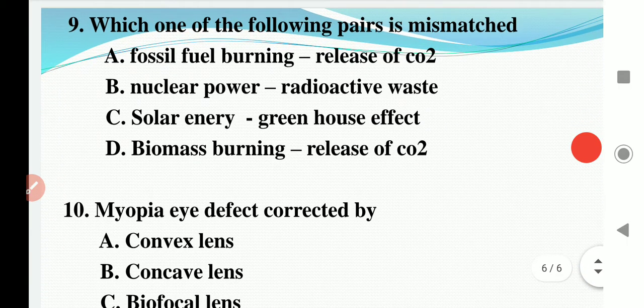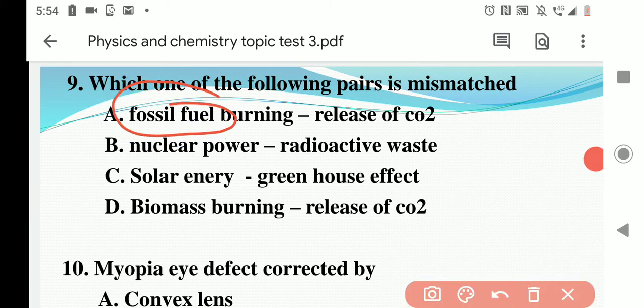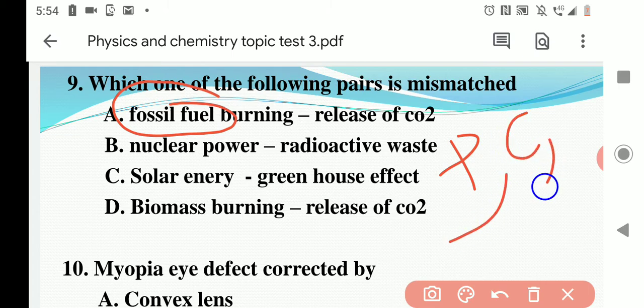Next question. Which one of the following pairs is mismatched? A, fossil fuels. What are the fossil fuels? Petroleum is a fossil fuel, coal is a fossil fuel, and natural gas is a fossil fuel. Main fossil fuels are petroleum, coal, and natural gas. When fossil fuel is burnt, carbon dioxide is released. So the first statement is right.